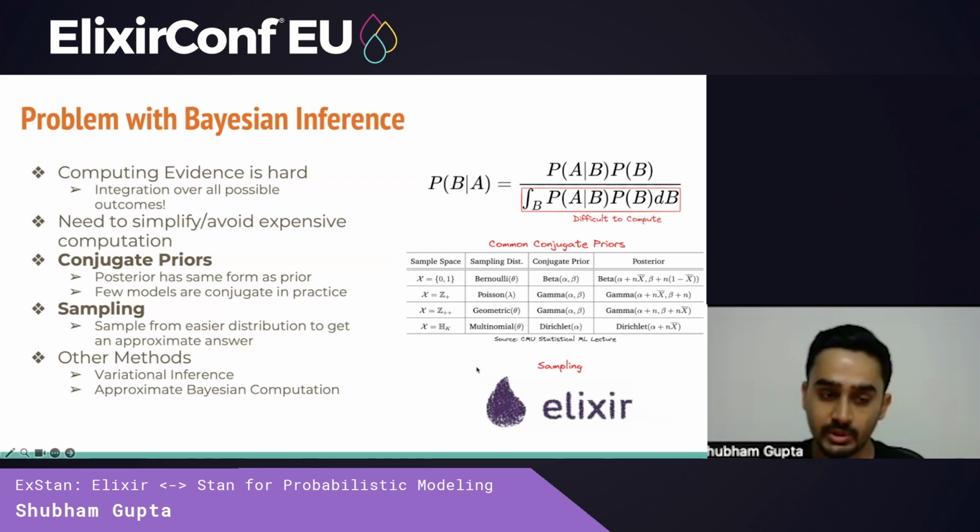The second common algorithm used is sampling. It aims to generate samples for a simpler distribution, which is easier to compute than the true likelihood, and uses these samples as an approximation of the true distribution. For example, if we run our sampling process to estimate what the Elixir logo looks like, we might end up with something like this. There are also other methods available, such as variational inference, which are primarily used when the